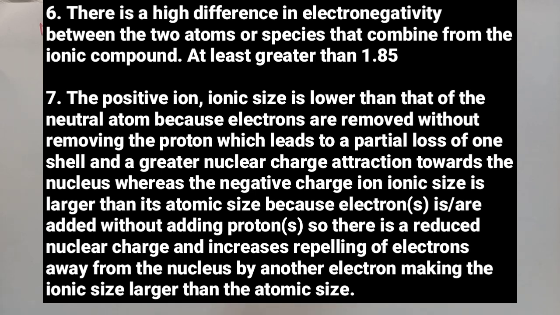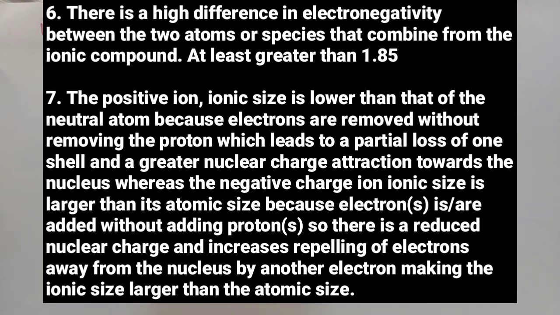1.85 or 1.9. So anything below 1.9 is taken to be a polar covalent compound, or we can even have it as just an ordinary covalent compound. The last point here is that the electropositive metal, its ionic size will be lower than that of its neutral atom. This is because electrons are removed without removing protons.